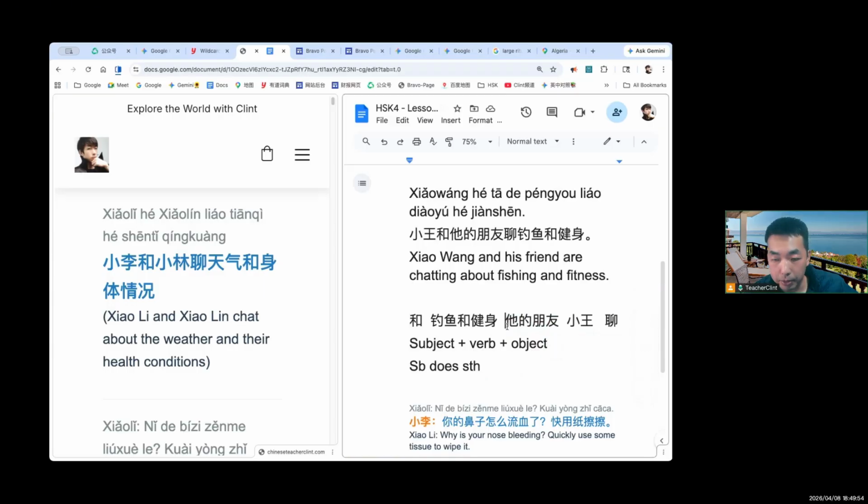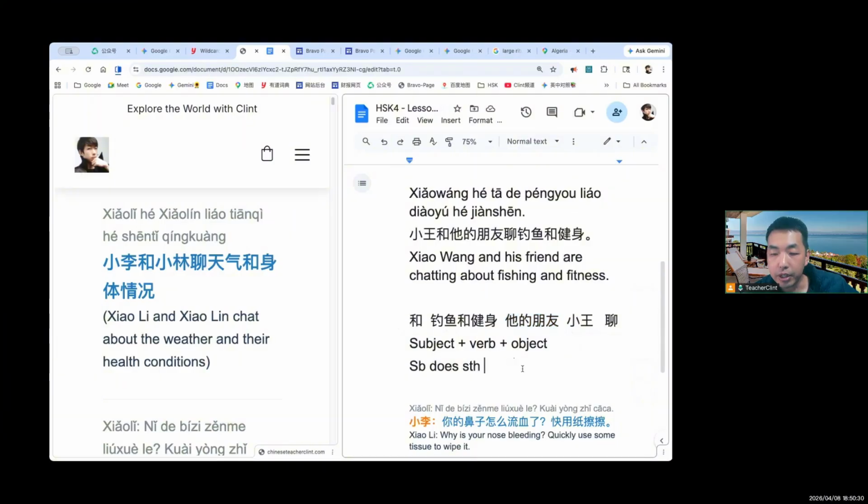So there are two people, his friend and 小王. We could say 他的朋友和小王, like his friend and 小王. It sounds weird, right? His, whose? We haven't mentioned who yet. So we have to say 小王和他的朋友, 小王 and his friend. This will sound normal.